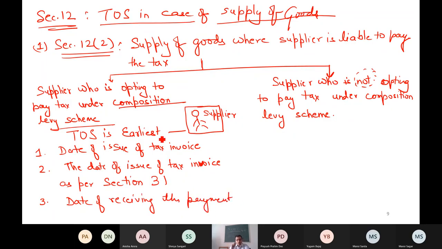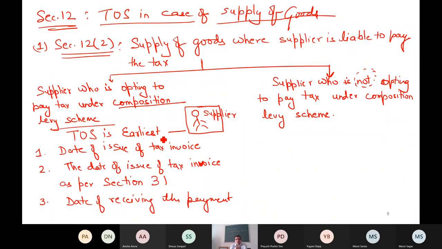Out of these three dates, whichever is the earliest date, that becomes the time of supply, because the government of India wants to make sure that the time of supply is not delayed. So it should be at the earliest possible time so that the liability to pay arises and the supplier has to pay the tax without any delay. That is why it is using the word earliest and not later.